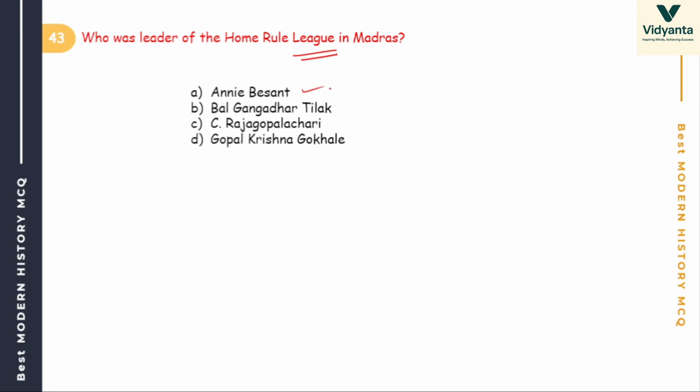Then, who was leader of Home Rule League in Madras? Okay, options are Annie Besant, Bal Gangadhar Tilak, C. Rajagopalachari, Gopal Krishna Gokhale. Leader of Home Rule League in Madras. Answer is Annie Besant. Okay, Annie Besant.